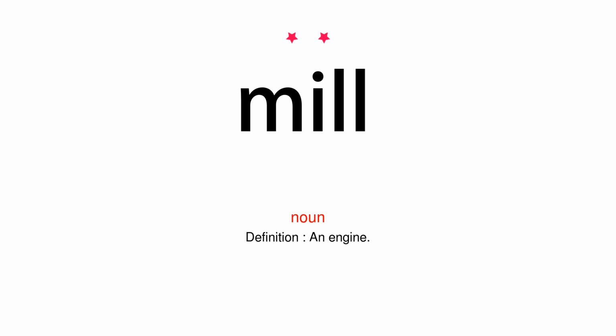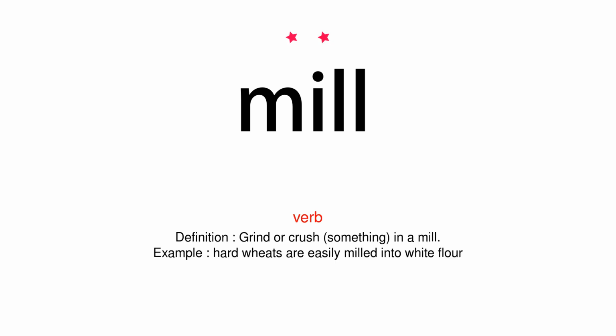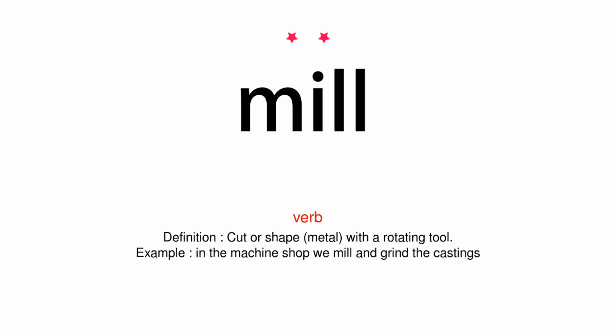Noun. Definition: an engine. Verb. Definition: grind or crush something in a mill. Example: hard wheats are easily milled into white flour. Verb. Definition: cut or shape metal with a rotating tool. Example: in the machine shop we mill and grind the castings.